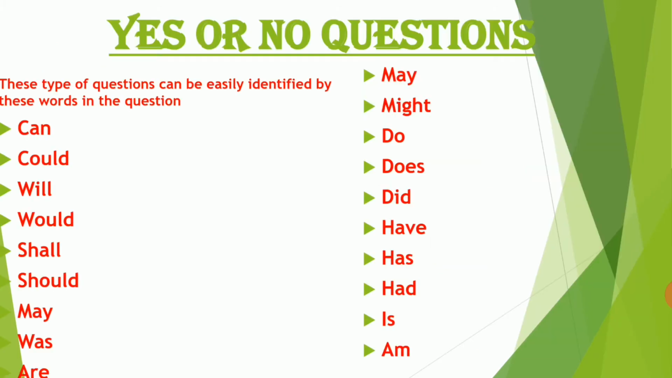So these are some of the words which come in a question by which you can identify that it is a yes or no type of question. The words are can, could, will, would, shall, should, may, was, are, might, do, does, did, have, has, had, is, and am. These are some of the words by which you can identify a yes or no type of question.